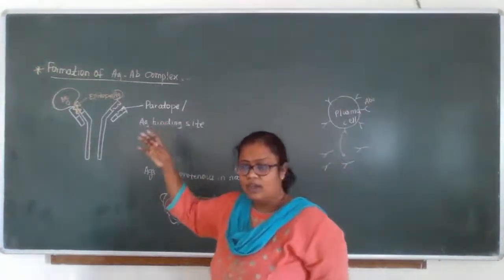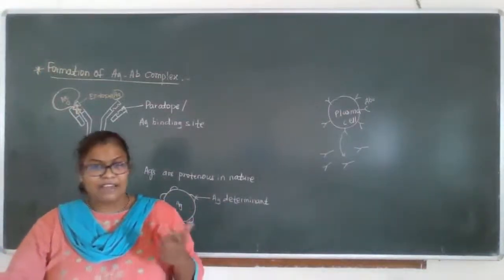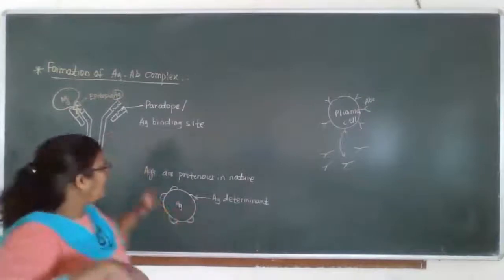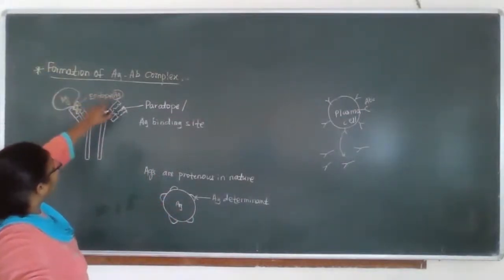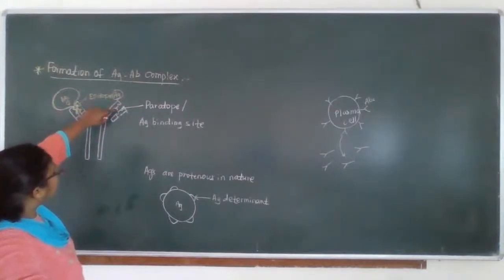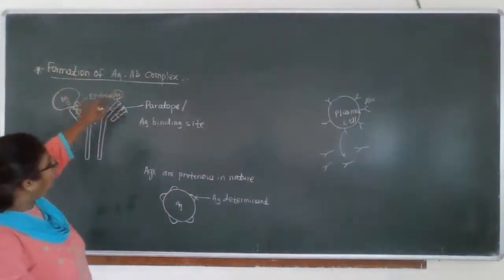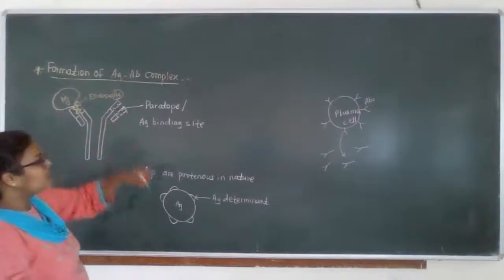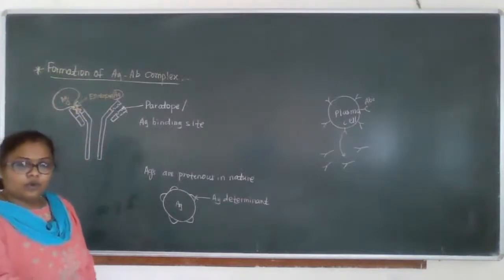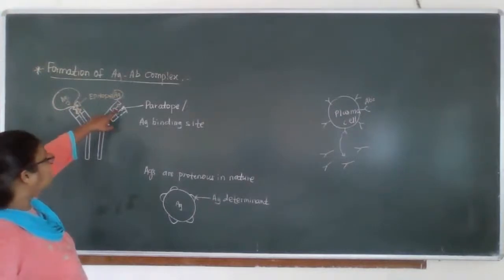As you know, our antibodies are generally bivalent. Bivalent means it has two variable regions, two antigen binding sites, to which the antigen has to bind. So it has two sites for the binding of antigen, so it is called a bivalent antibody. To this other site another antigen can bind.